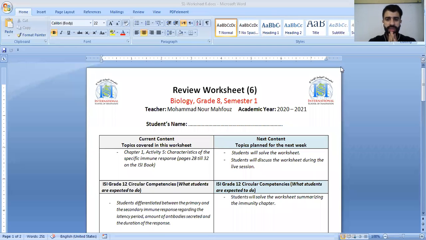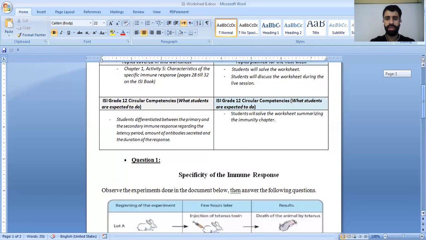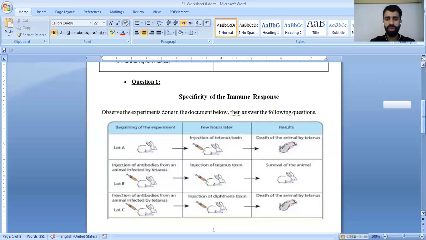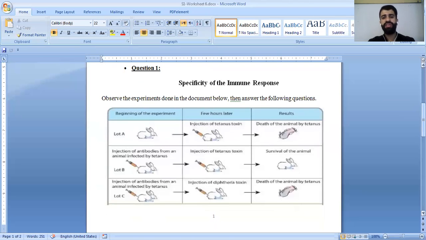Hello, grade 8 students. In this worksheet, we're talking about the characteristics of the specific immune response. Question number one is talking about the specificity of the immune response. Observe the experiments done in the document below and answer the questions.